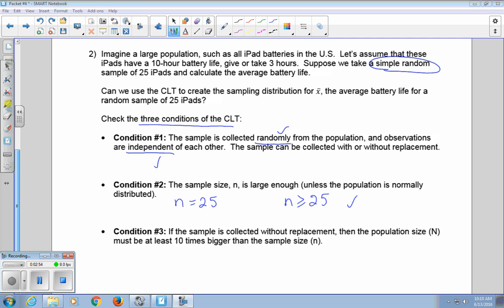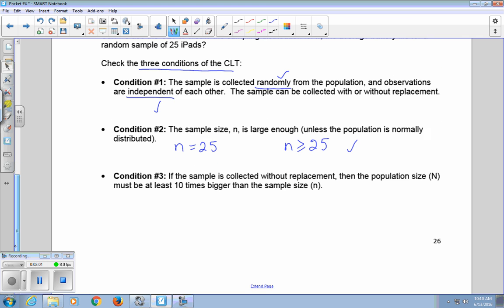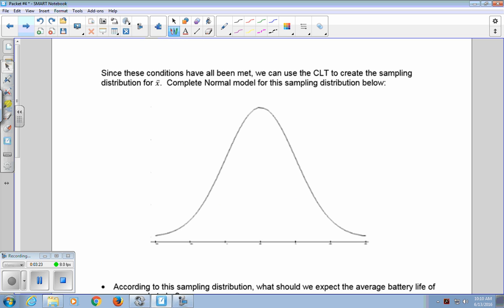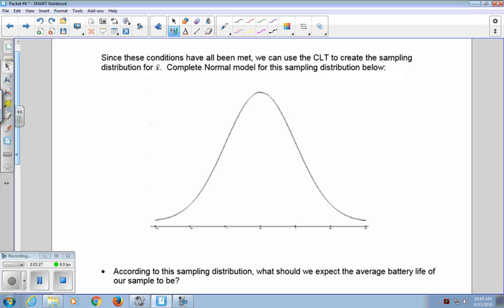And condition number 3: if the sample is collected without replacement, then the population size must be at least 10 times bigger than the sample size. Well, 10 times our sample size of 25 is 250, and this is definitely less than the total number of iPads. So this is also met. So all 3 of our conditions have been met, which means we can use the central limit theorem to create a sampling distribution for X bar.